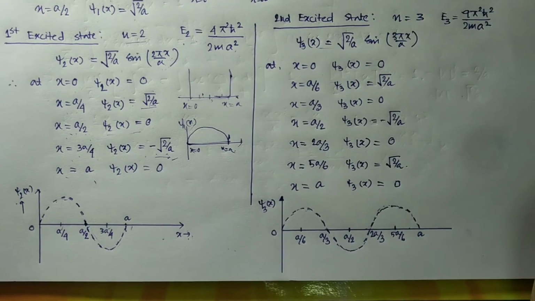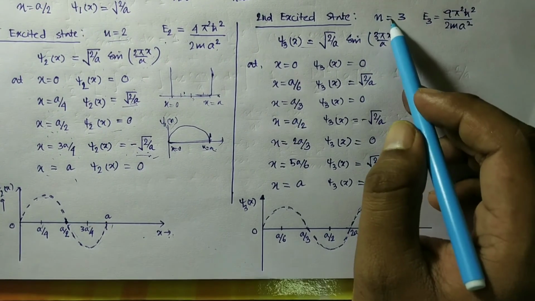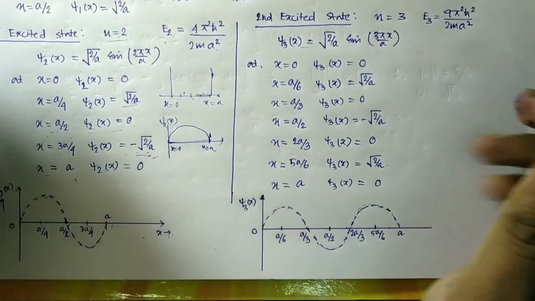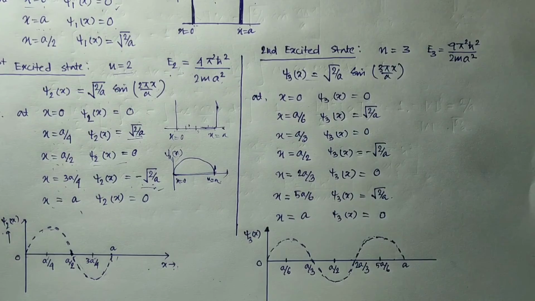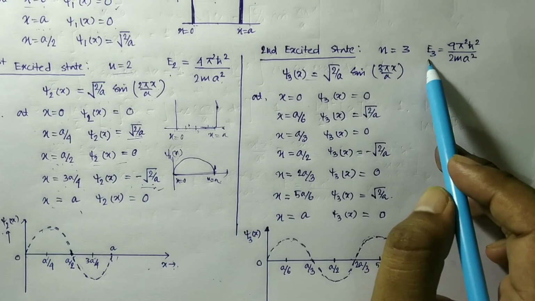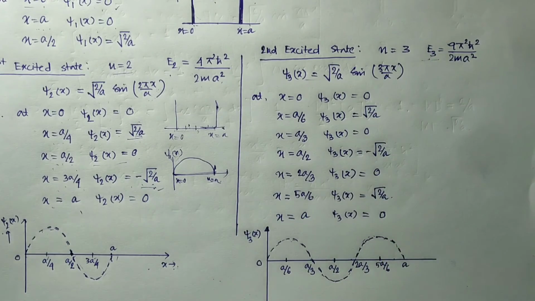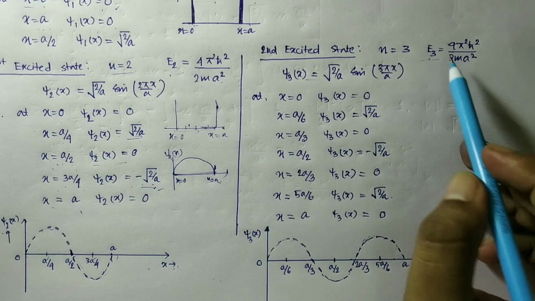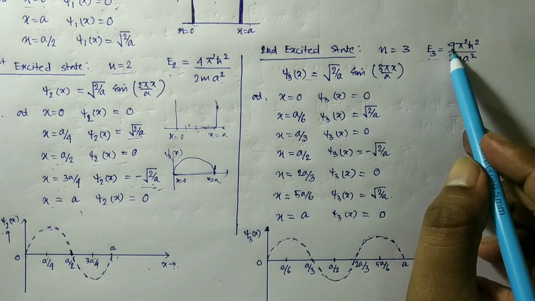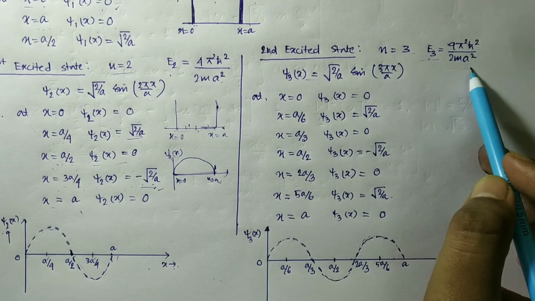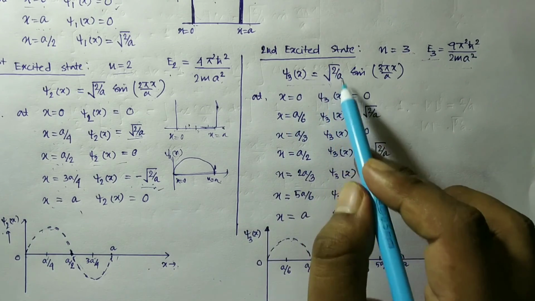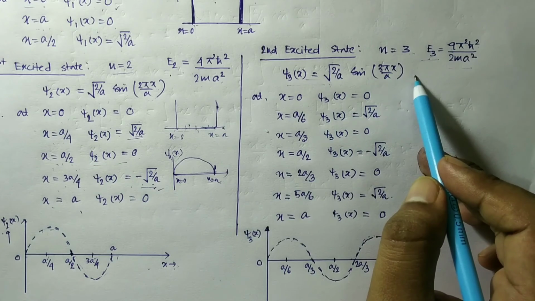Now for the second excited state, similarly we have n equal to 3. For the second excited state, n equal to 3, we have E3, that is the energy for the second excited state. N square is 9, because 3 square is 9, so E3 is 9 pi square h cross square by 2m a square, and psi 3x is root over of 2 by a sine 3 pi x by a.